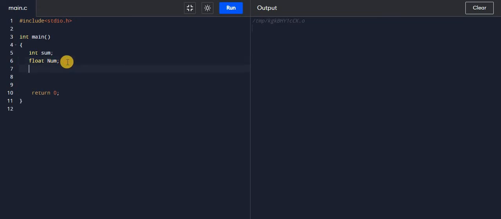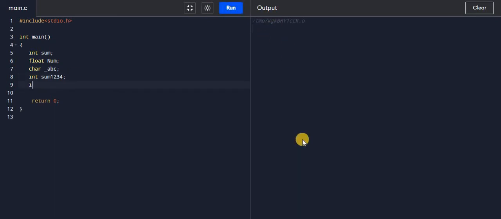So I can start the variable name with an underscore like _ABC. This is also a valid variable name. So I have to verify it. I click run. So there is no error. Now I can give a variable name as a combination of alphabet and digit like SUM1234. So it is also a valid name. If I run this you will get no error.